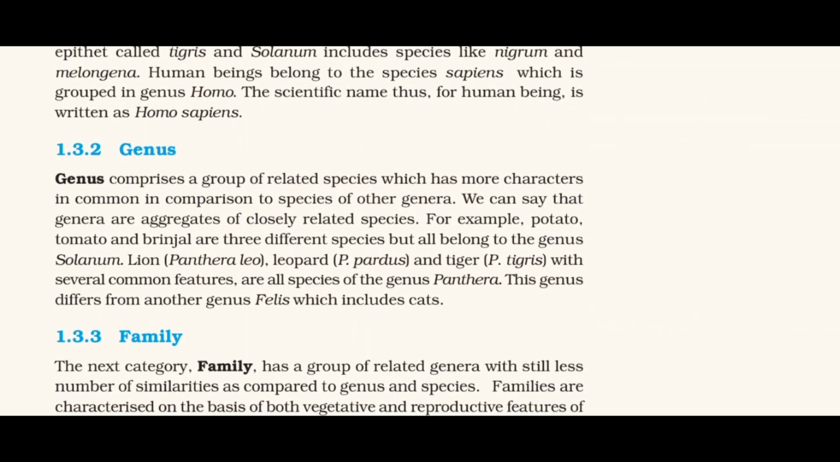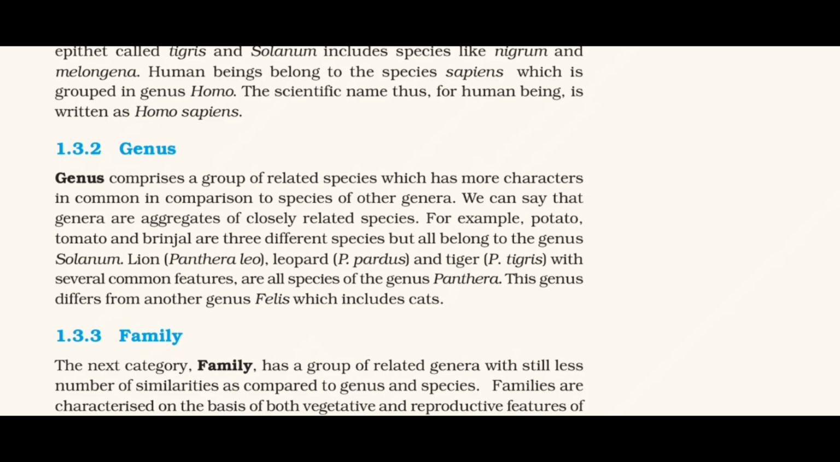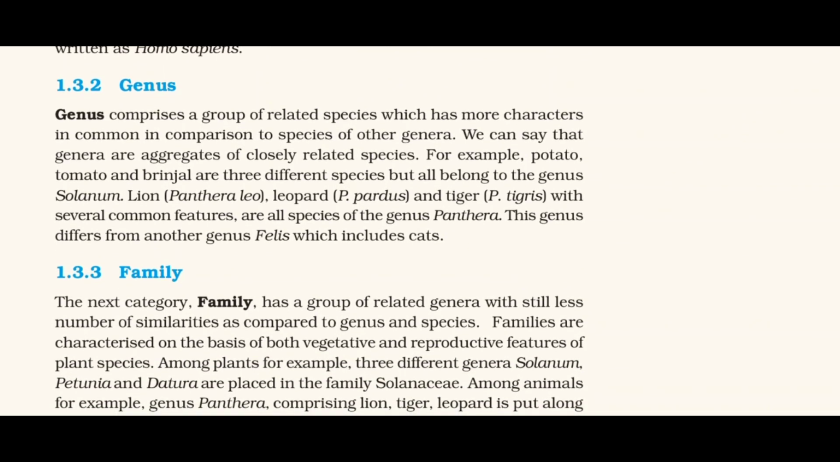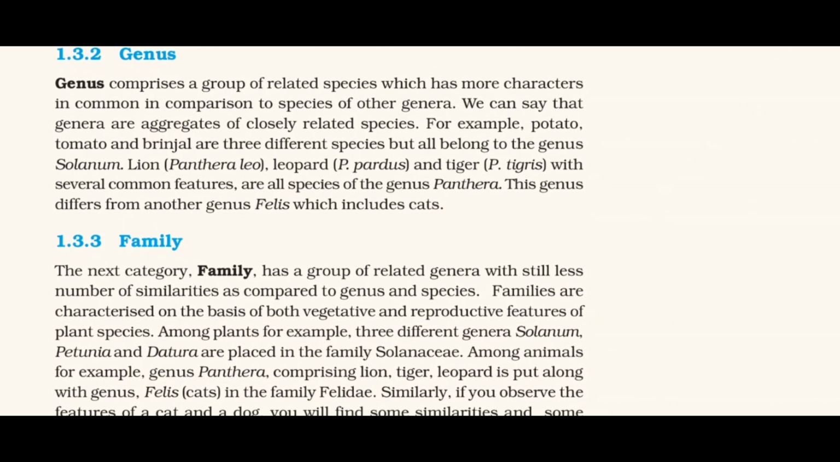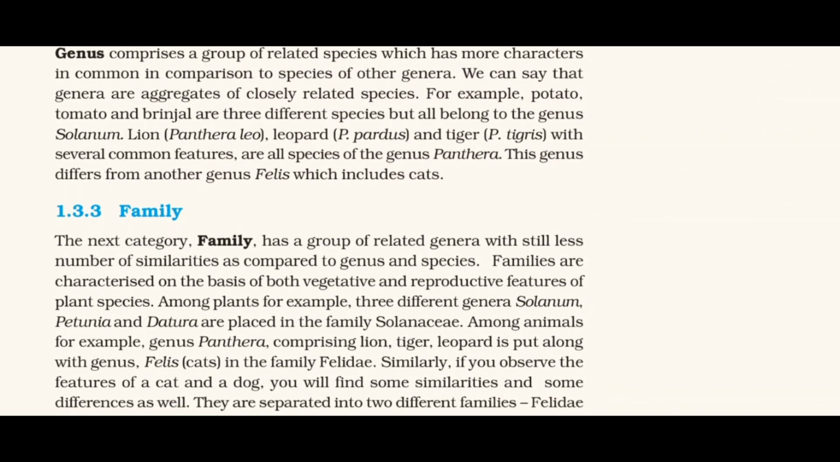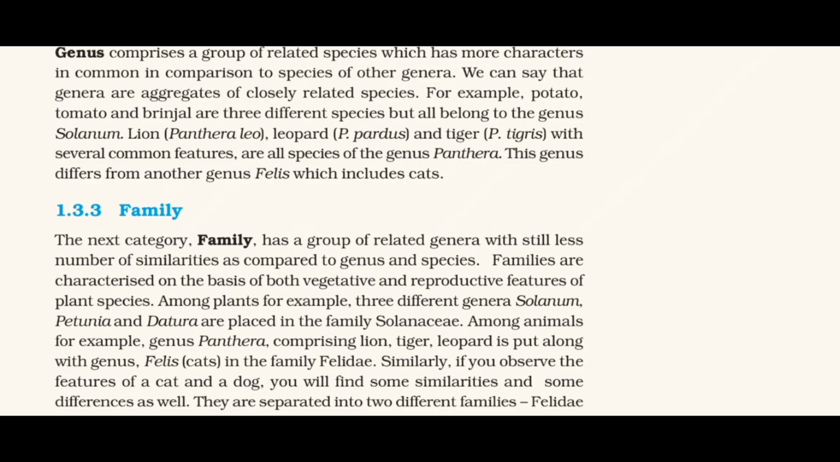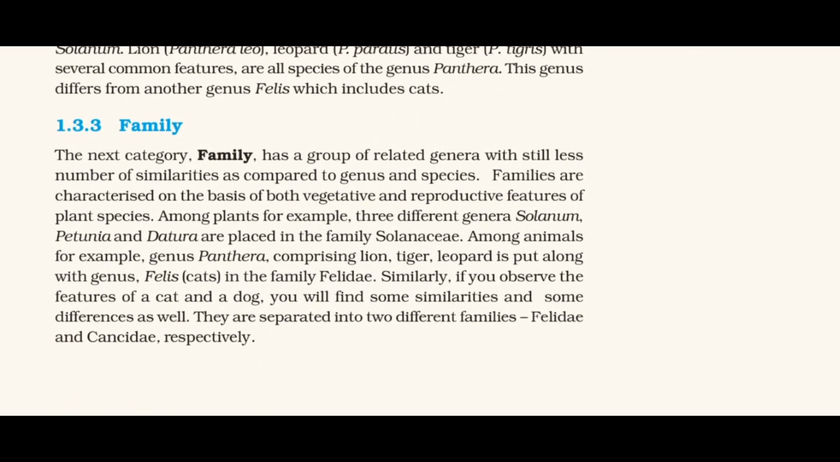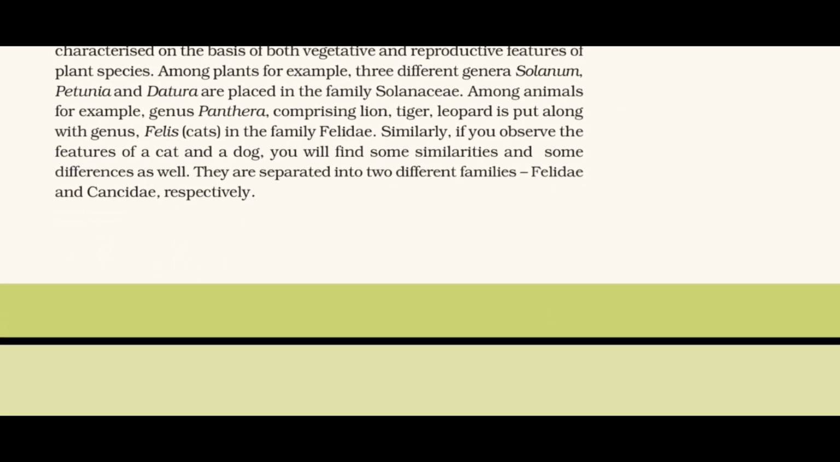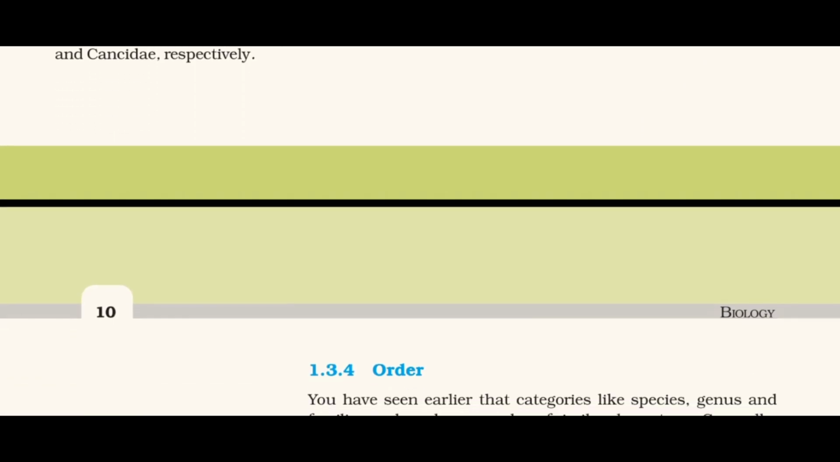1.3.3 Family. The next category, family, has a group of related genera with still fewer similarities as compared to genus and species. Families are characterized on the basis of both vegetative and reproductive features of plant species. Among plants, for example, three different genera Solanum, Petunia and Datura are placed in the family Solanaceae. Among animals, for example, genus Panthera, comprising lion, tiger, leopard, is put along with genus Felis, cats, in the family Felidae. Similarly, if you observe the features of a cat and a dog, you will find some similarities and some differences as well. They are separated into two different families, Felidae and Canidae, respectively.